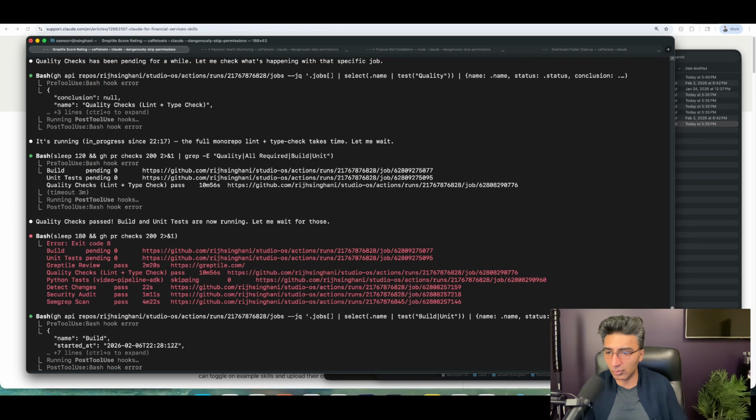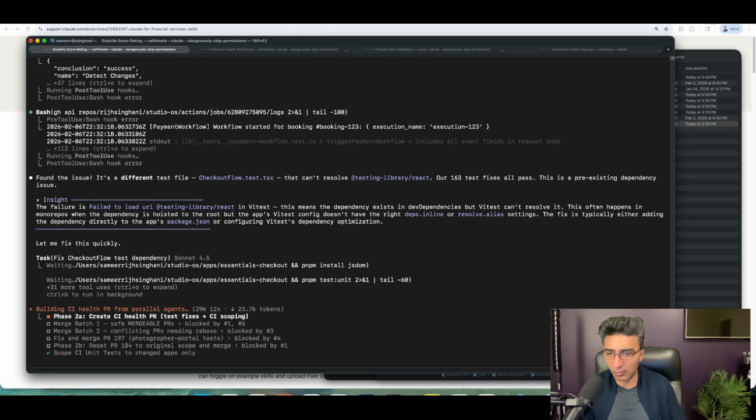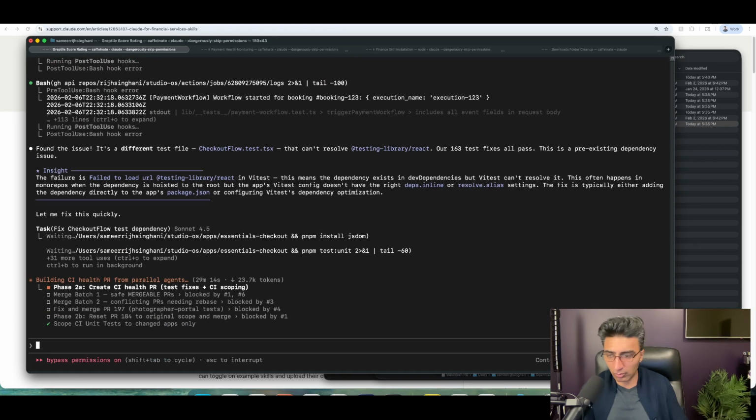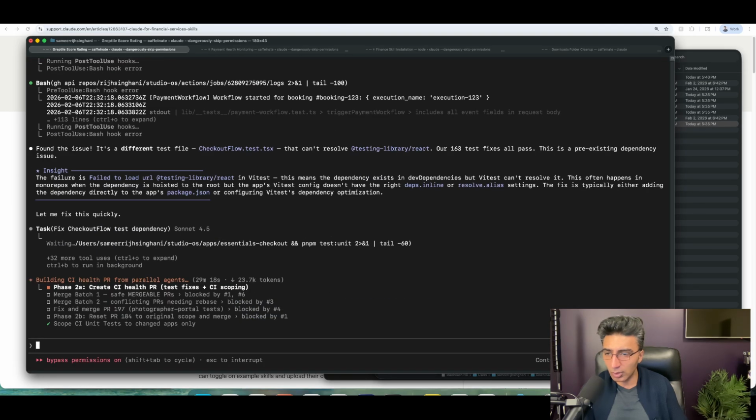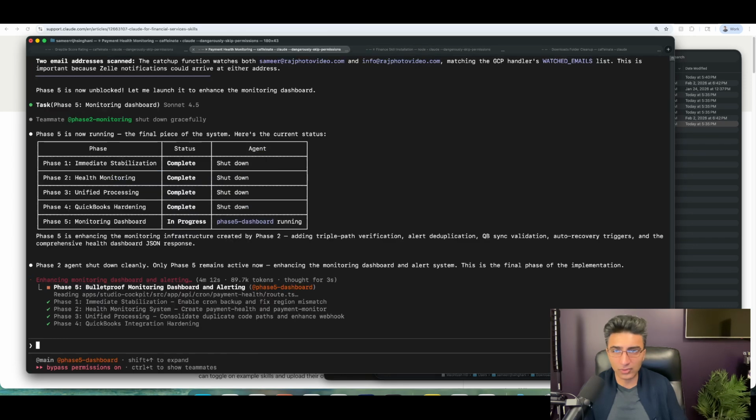But what I tend to do is I tend to vibe code every weekend. I'm going through and having it clean up code that I wrote. Or actually, I didn't write it. The agent wrote it, to be honest. Let's see what it's doing. Okay, so enhancing the structure here. Triple path verification. Okay, so let this continue to run.